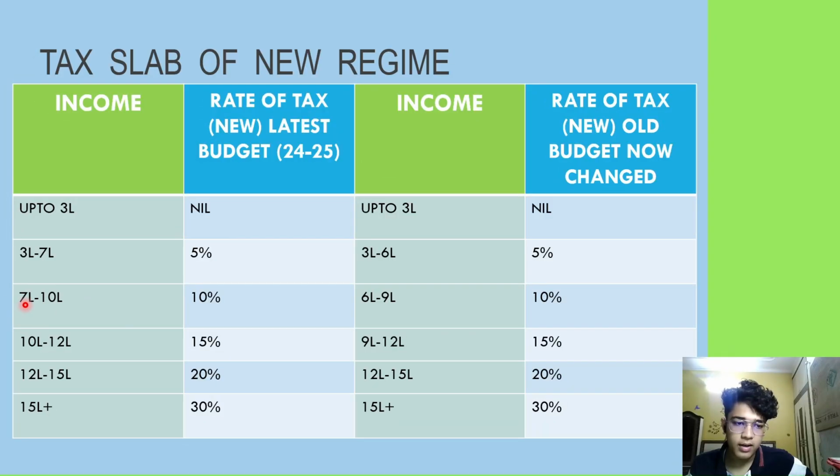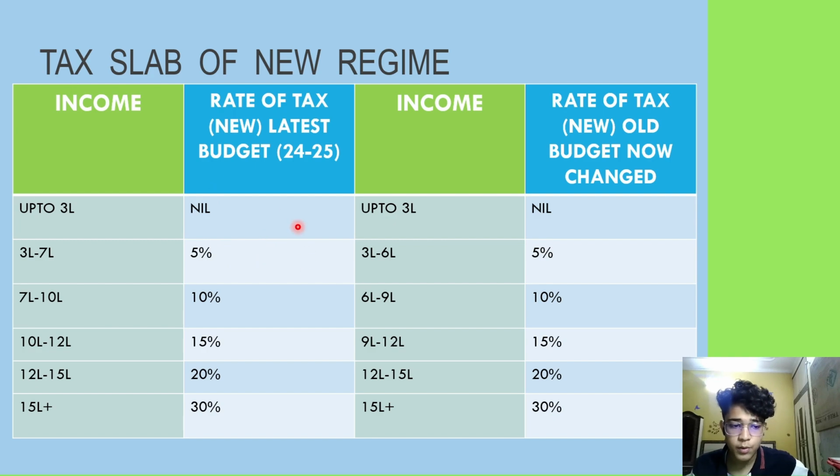For 7 lakh to 10 lakh, it is 10%. Here also there is an increase of 1 lakh. Now from 10 to 12, it is 15%, and in 23-24 it was 9 lakh to 12, 15%. So 12 lakh is the upper limit in both. From 12 lakh onwards, it is the same: 12 lakh to 15 lakh is 20% in both the regimes, and 15 lakh plus is 30%.